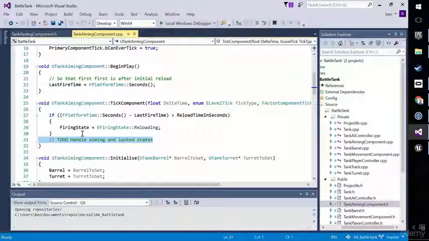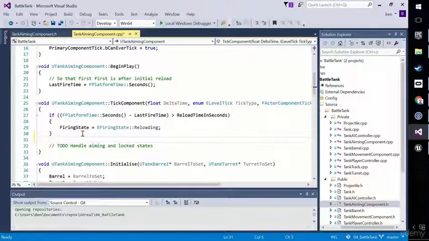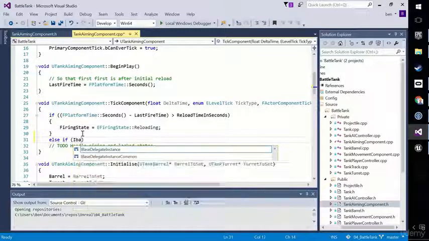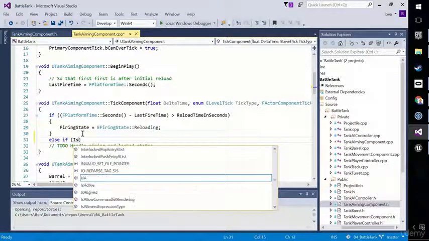Okay, so let's handle these aiming and locked states now. In order to differentiate between aiming and lock, we're going to need to know if the barrel is moving. So I'll write the surrounding code and then I'm going to give you a challenge to write the isBarrelMoving method. So we're going to say else if isBarrelMoving, wishing that we had that method, is called wishful coding.